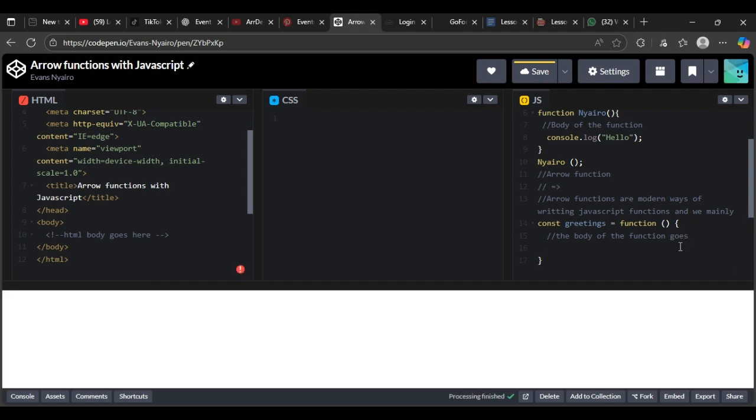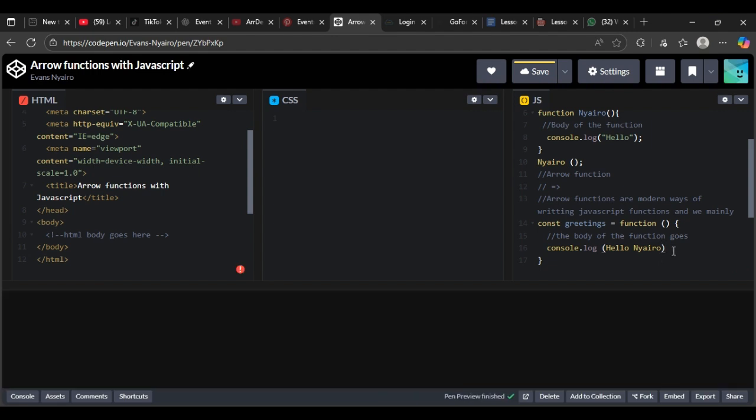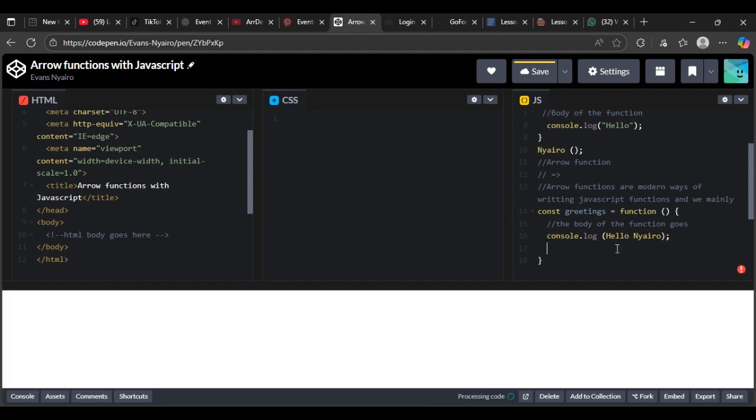Inside the function, we are going to display something like hello, hello Nyairo, okay? So we are going to close it.